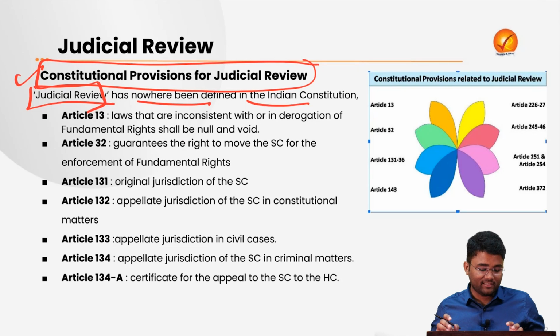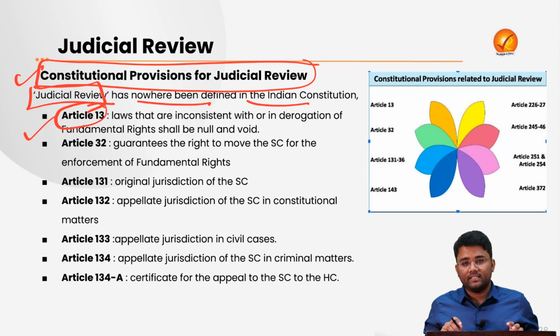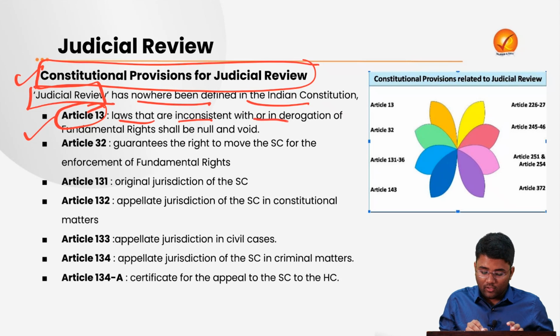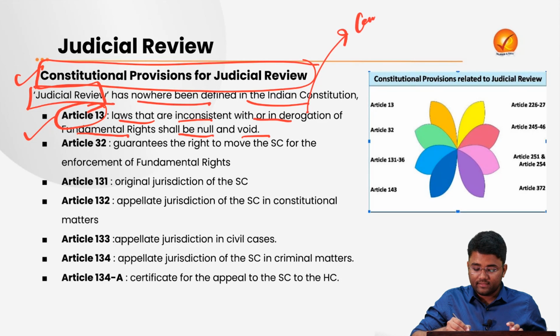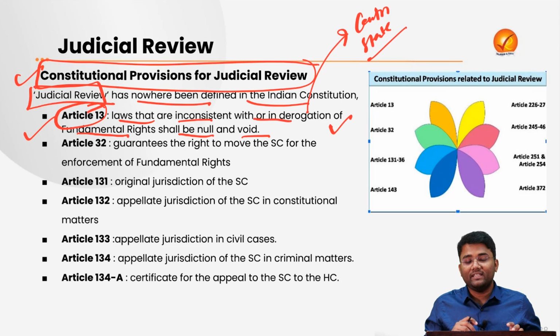So the first article that we will be looking at is article 13, which says that laws that are inconsistent with or in derogation of fundamental rights shall be null and void. Any law made by either the center or state governments which violates the fundamental rights will be null and void. So this particular article also provides the power of judicial review to the judiciary.